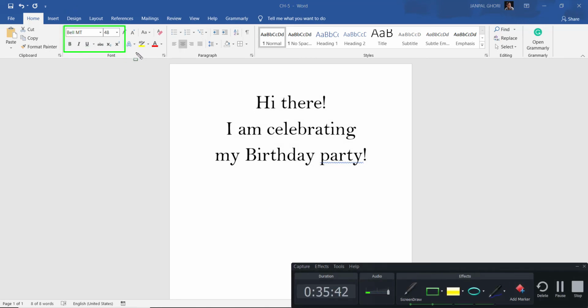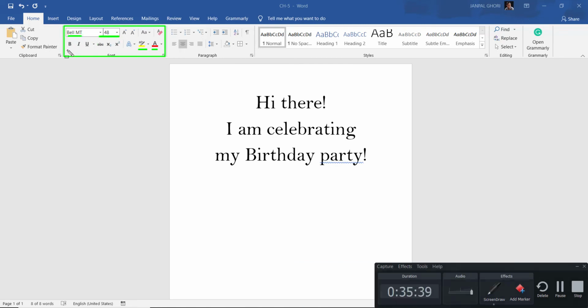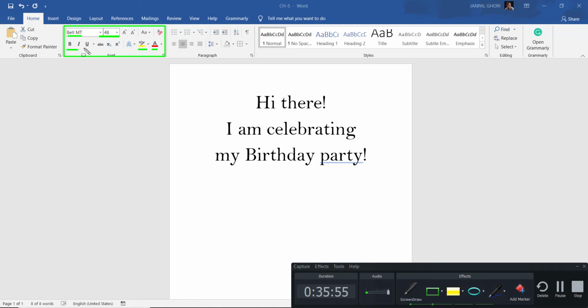From this you can change the font style and its color. From here you can change the color of the text and this box. Here you can change the text size. Here you can change the text style. Bold you want to make, italic you want to make, underline you want to do, or increase the text size or decrease the text size, or you want to make the first letter capital. Okay, so you want to cross these. If you want to make a subscript or power, all these things you can use to write it down.